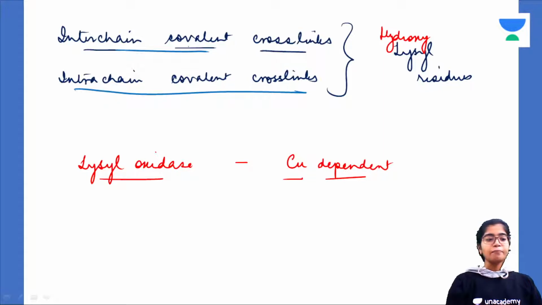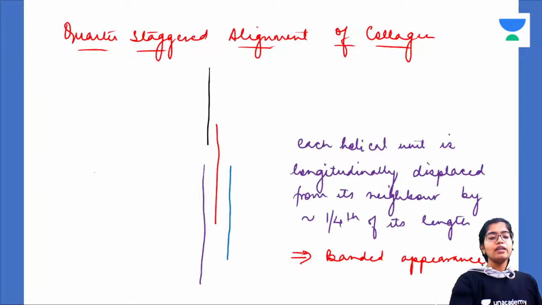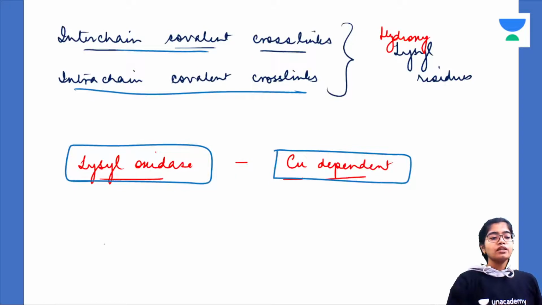I'll address them. Okay. Next is the enzyme lysyl oxidase, which has copper as its cofactor. What does lysyl oxidase do? It converts it into the aldehyde form, and this aldehyde form provides interchain strength and rigidity.